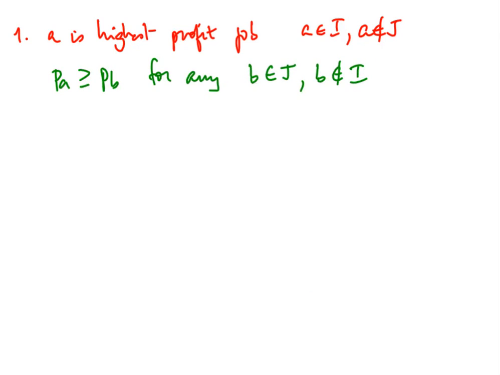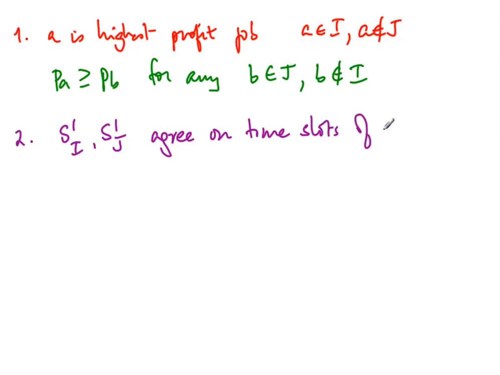The second thing that we have established is that now S prime I and S prime J agree on the time slots of all jobs in the intersection. Every common job has the same time. So now given these two facts, we will now try to convert the solution J to the solution I without sacrificing optimality, and in this way establish that I is also optimal.